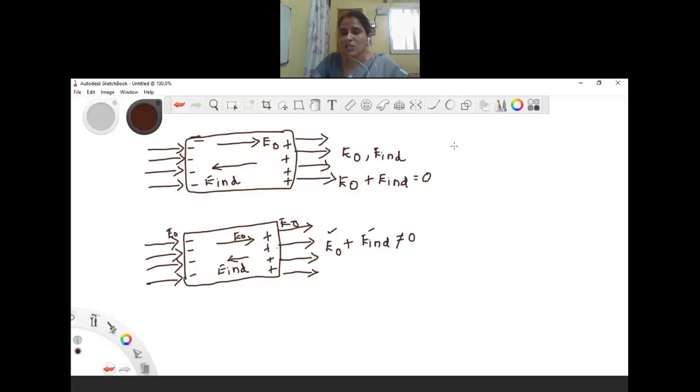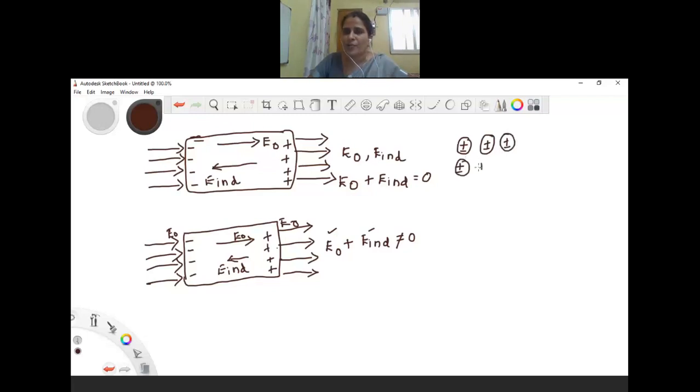That is, when the center of the positive charge and negative charge coincide, they are called nonpolar molecules. So nonpolar molecules are the molecules in which the centers of the positive and negative charges coincide.